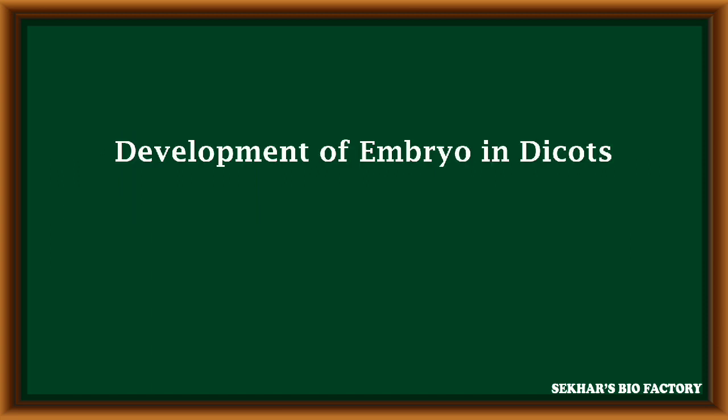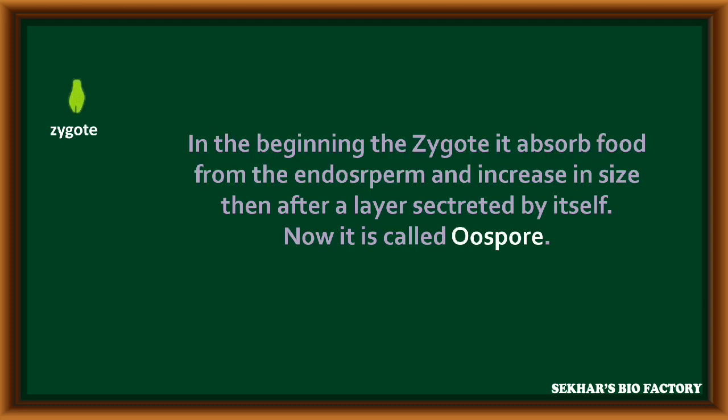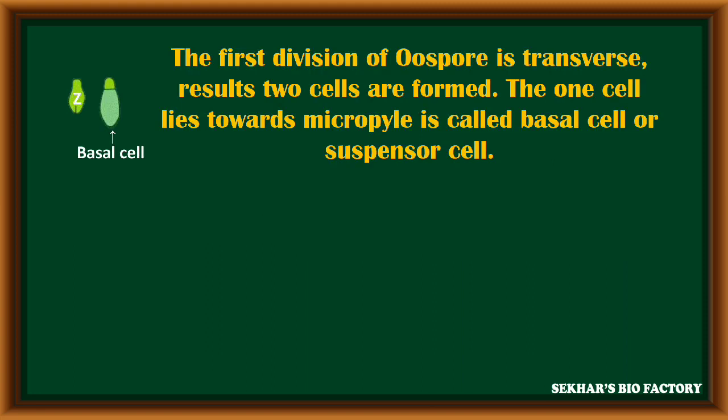During the development of embryo in dicots, in the beginning the zygote absorbs food material from the endosperm and increases its size. After secreting a layer around it, this zygote is now called the oospore. The first division in the oospore is a transverse division. This transverse division results in the formation of two cells in total.